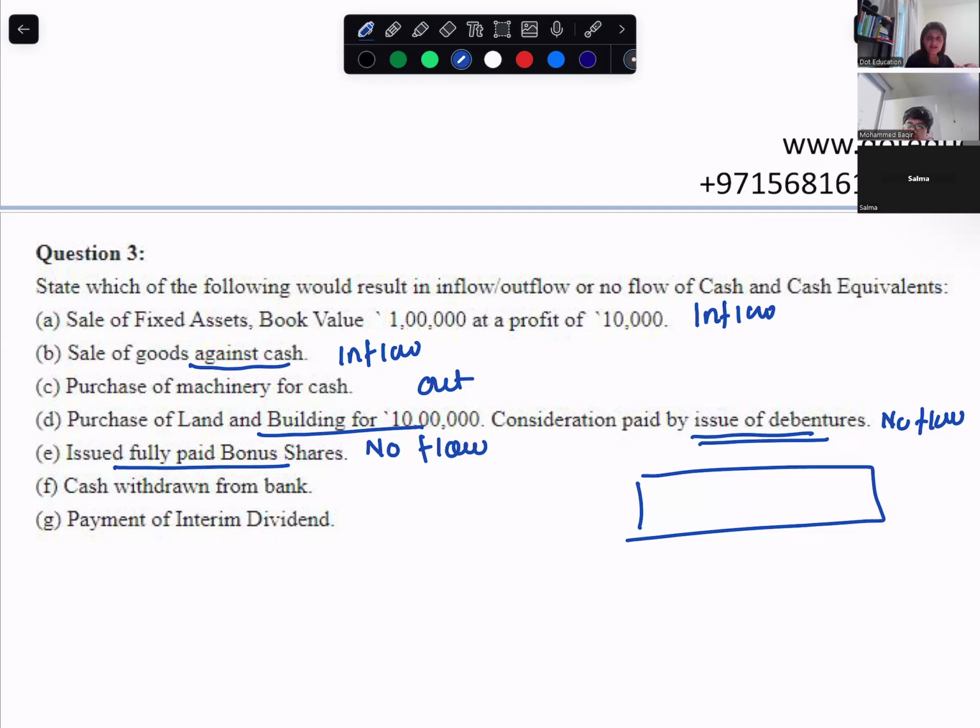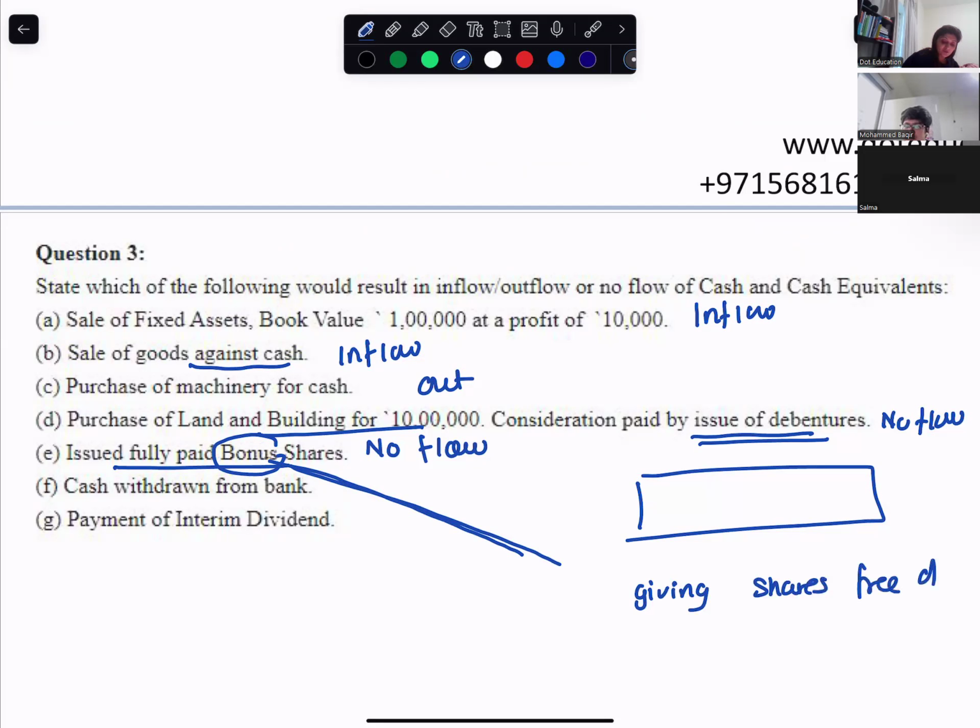But here you're giving shares as bonus, meaning shares given free of extra cost. No money is received. Which activity?